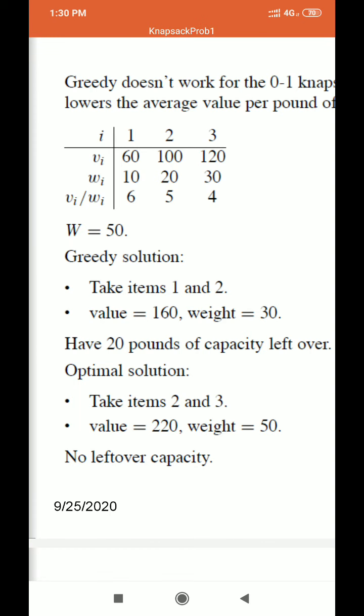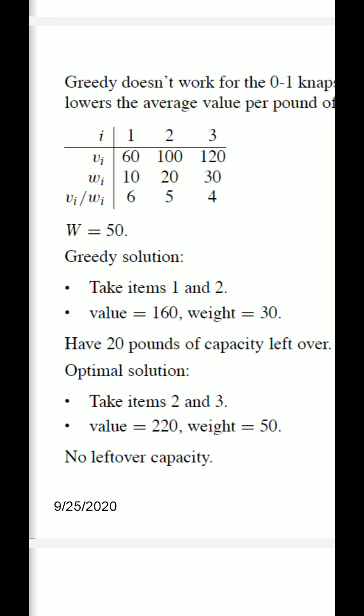Sorry, not 3 by 4th. Remaining capacity is 20 and 20 by 30. So 20 by 30 is 2 by 3. So 2 by 3 item weight is equivalent to the remaining weight of the knapsack, which is 20. Okay, so 20 is multiplied with 4. So the benefit will be 80.